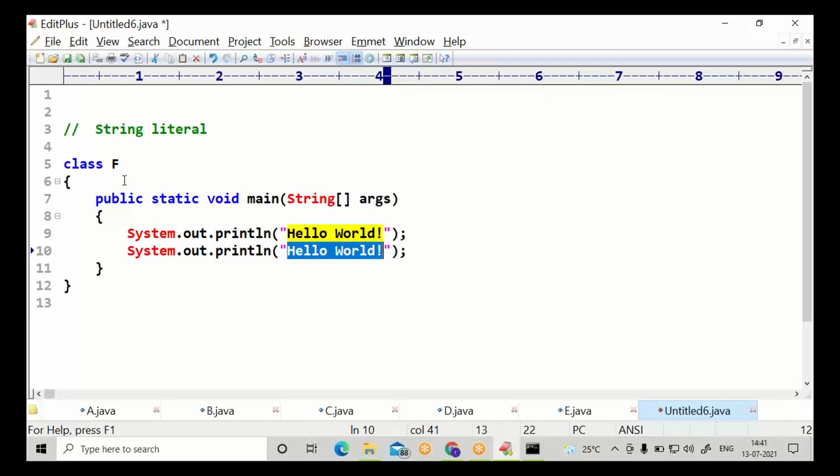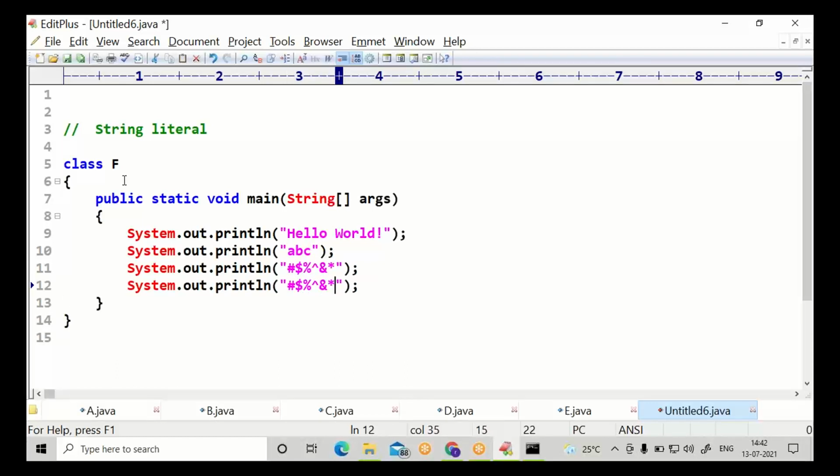Any number of characters, any type of characters, even special characters, even digits, even empty, under double quotes. All these are string literals.